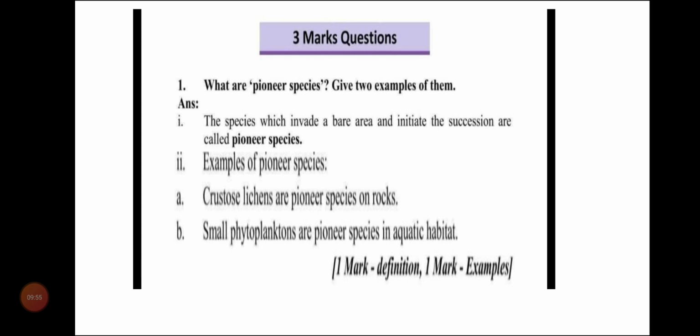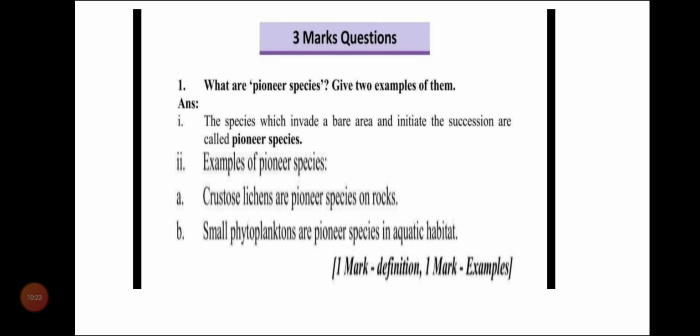What are pioneer species? The species which invade a bare area and initiate the succession are called pioneer species. Means what? The first species that occur on a bare area, any barren land, are known as pioneer species.